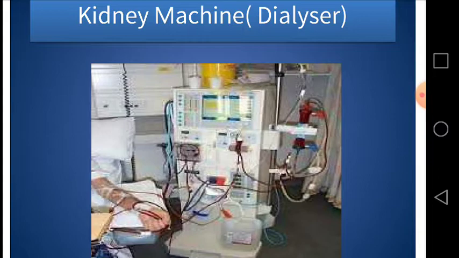The kidney machine, a renal dialysis machine, is shown in the figure. Basically, it removes urea and other waste products along with the excess water and salts, carrying out the two main functions of the living kidney: excretion and homeostasis. The dialyzer unit works on a very simple and easily understandable principle.